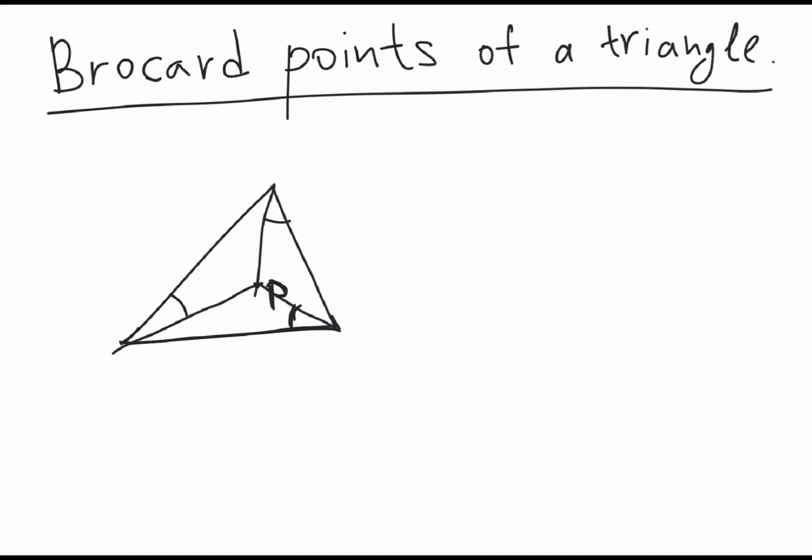So if these three angles are equal to each other, then this point is called the first Brocard point of